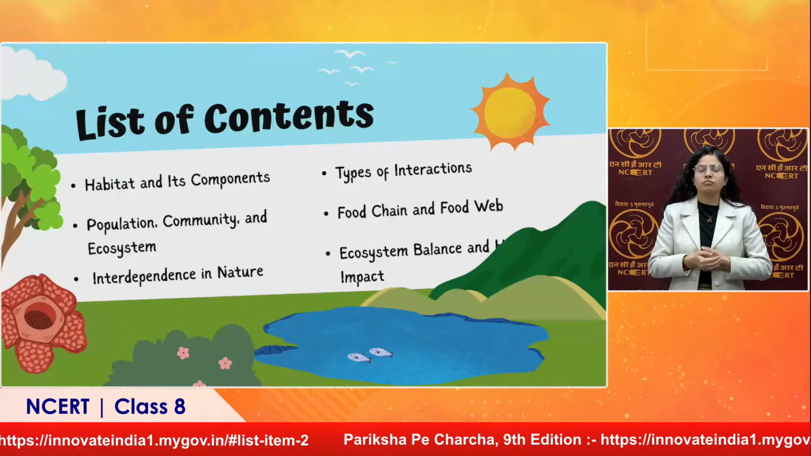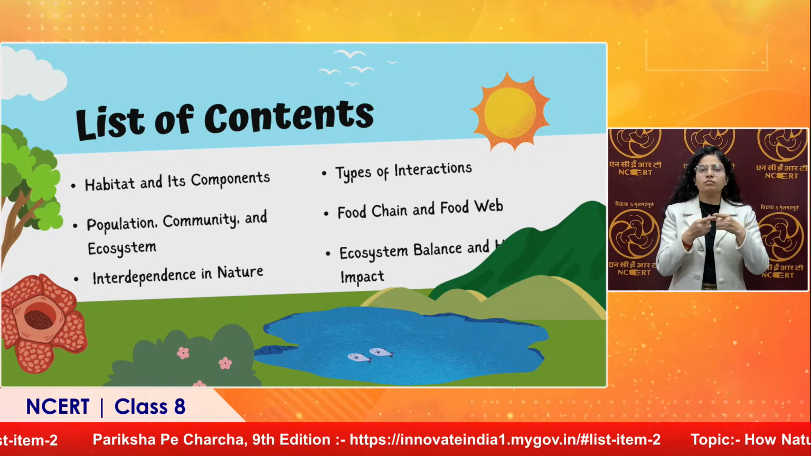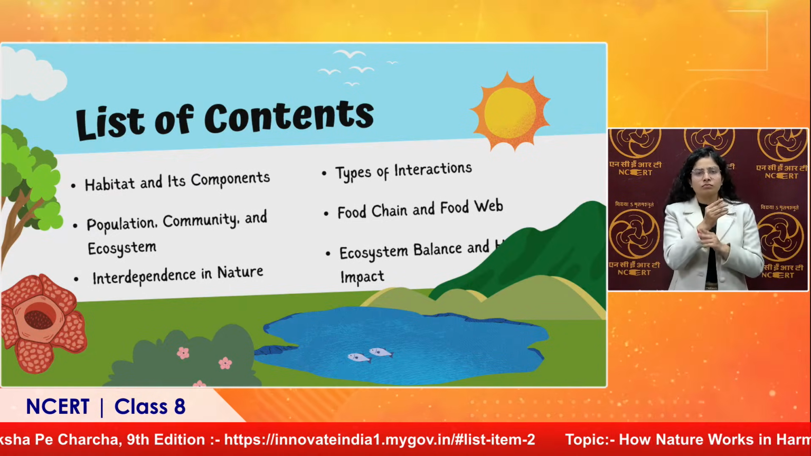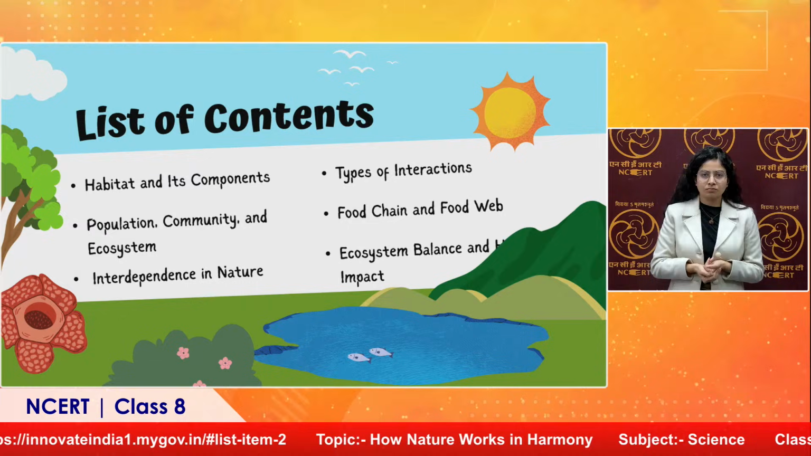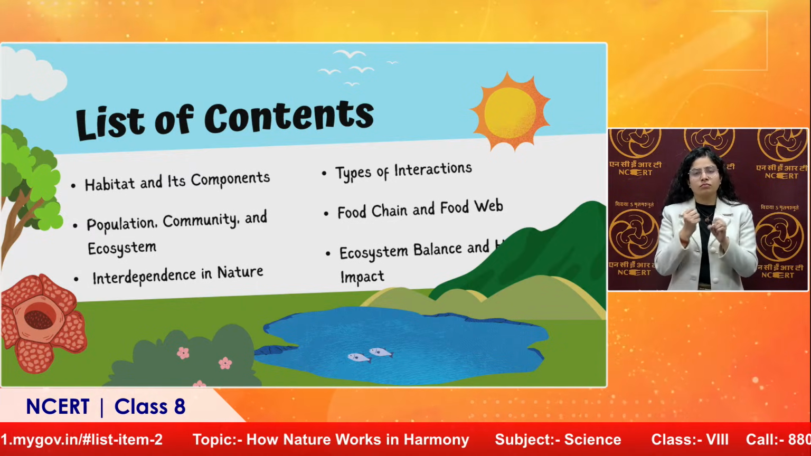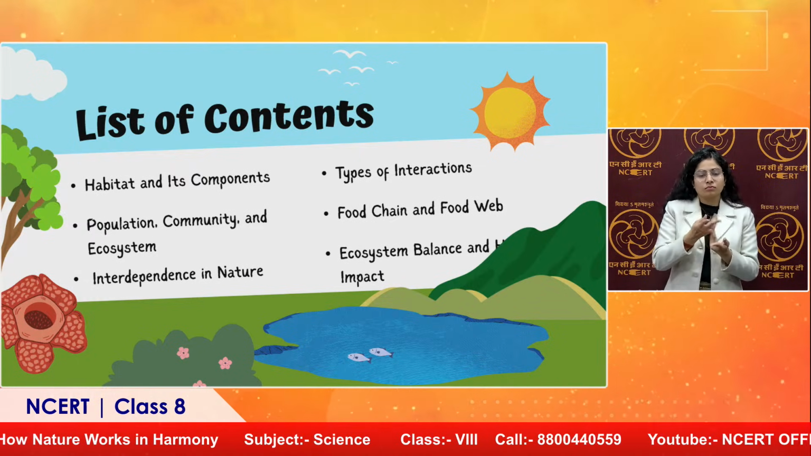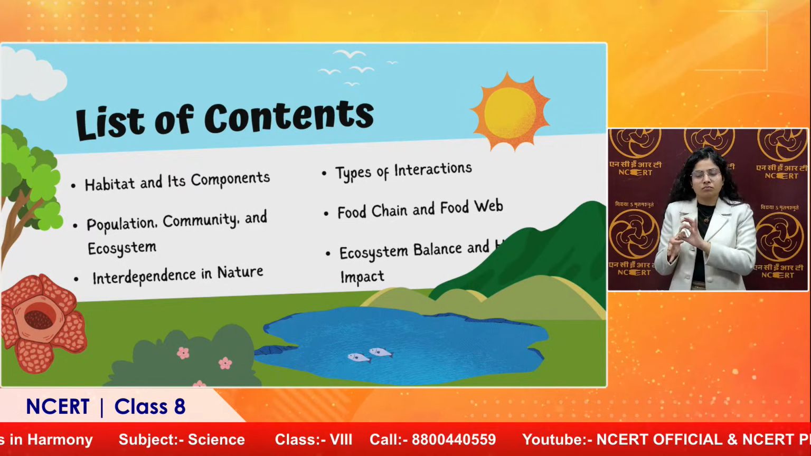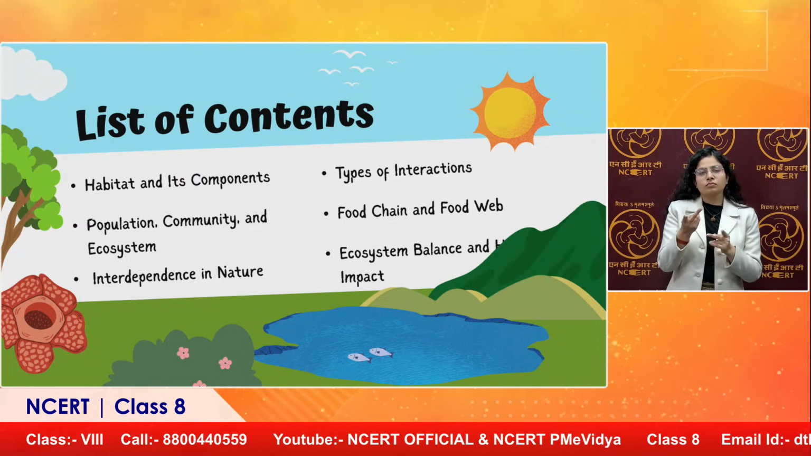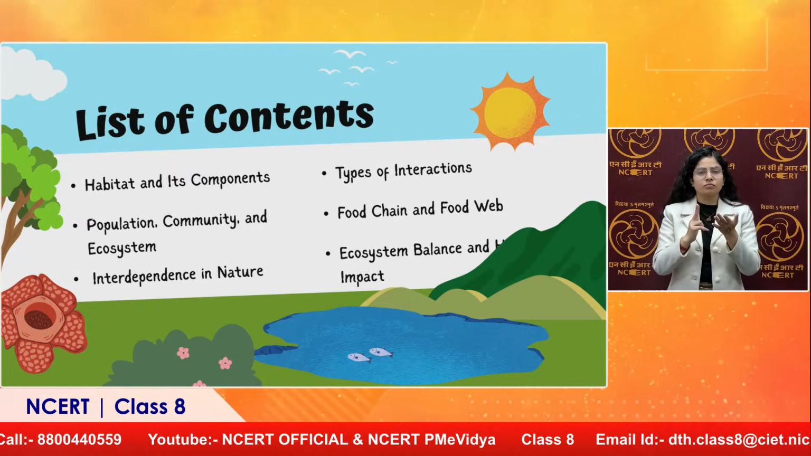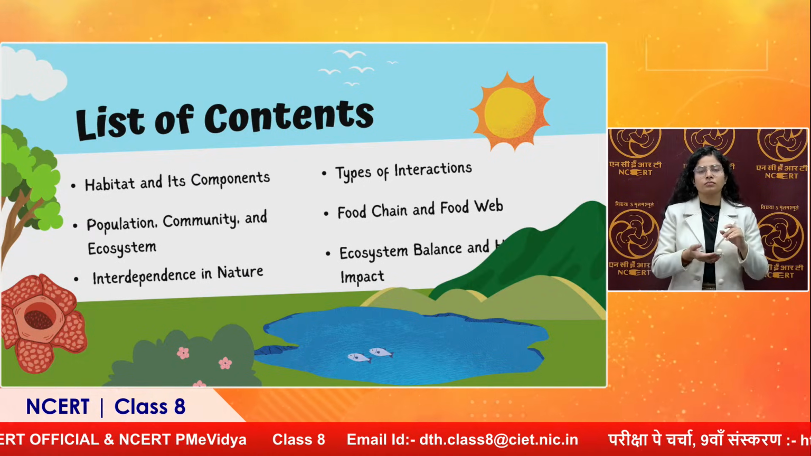First, we'll talk about what is a habitat and what the components of the habitat are. Next is population, community and ecosystem. We'll understand the meaning of these three terms, how the organisms are interdependent in nature, and what the needs of different organisms are due to which they are interdependent on one another. Further, we'll see the types of interaction between the components of the environment. Next, we have the difference between the food chain and food web.